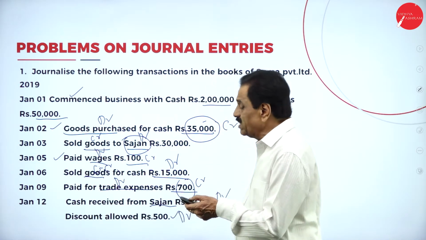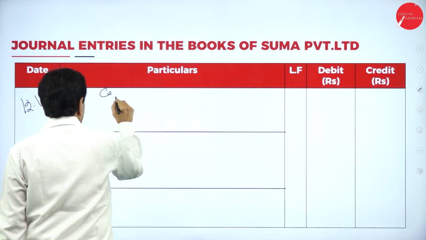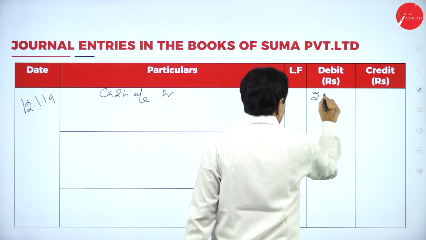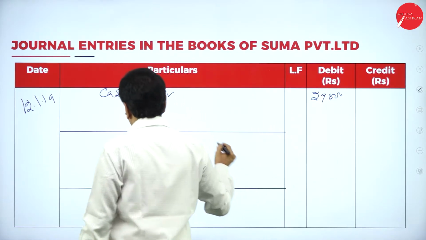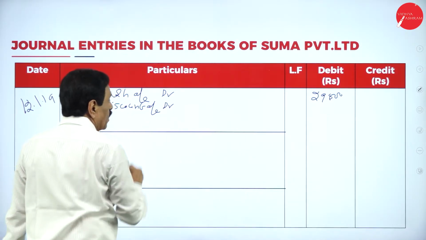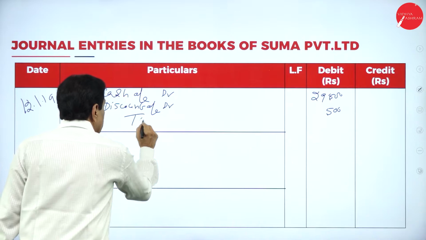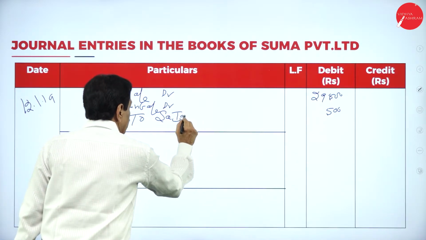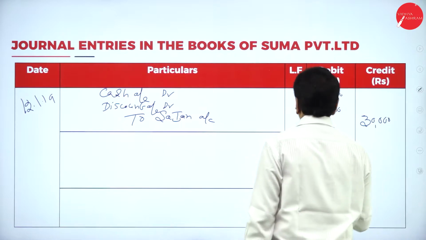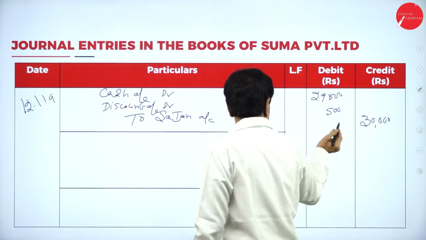On which date? On 12th, 12/1/2019. Cash account debtor 29,500, discount account debtor, this is discount allowed, 500, to Sajjan account 30,000.